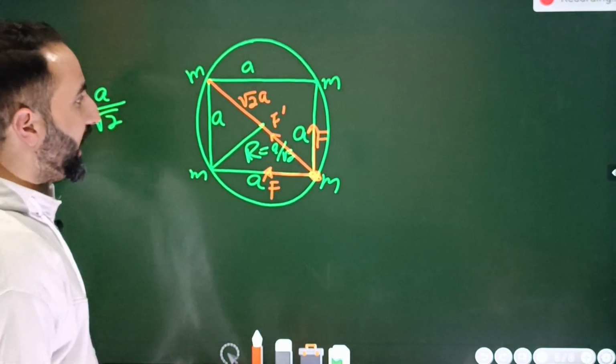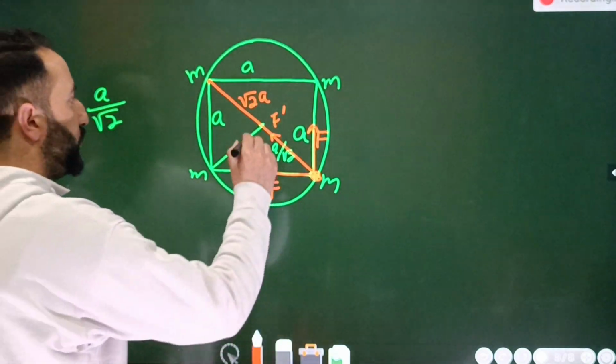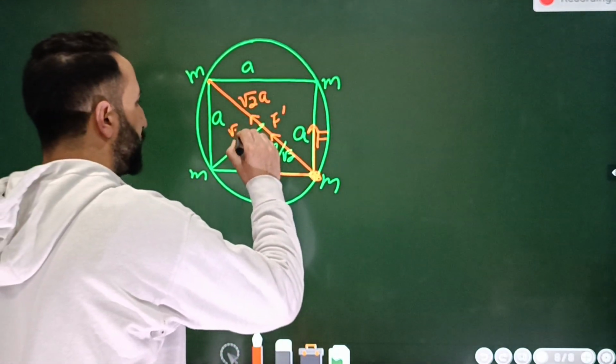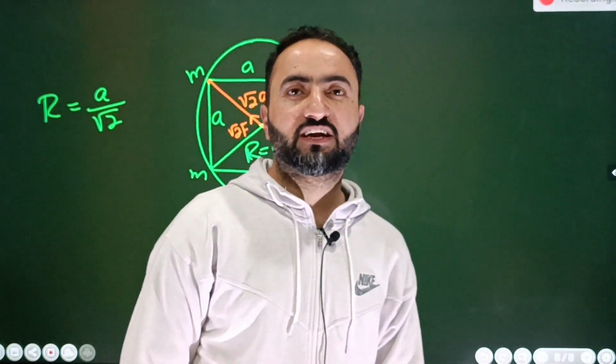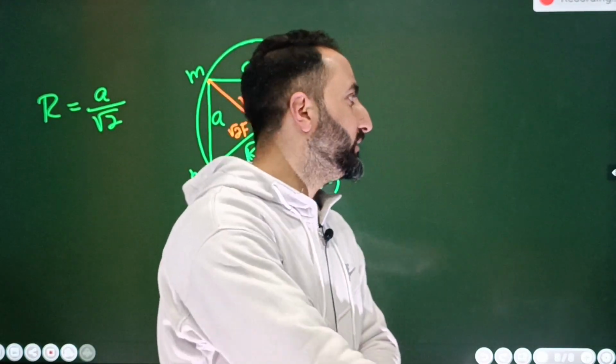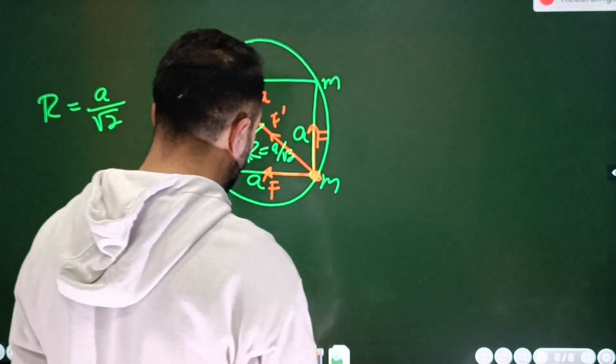तो ये वाला force क्या है बेटा? F dash. Now the resultant of this F and this F will be equal to root 2F. That will be in this direction, so that is equal to root 2F. ठीक है बेटा? Because they are mutually perpendicular. तो इनका resultant क्या आएगा बेटा? root 2 multiplied by F. Already मैंने ये पढ़ा है बेटा. ठीक है ना बेटा? Now these two forces are going to add.